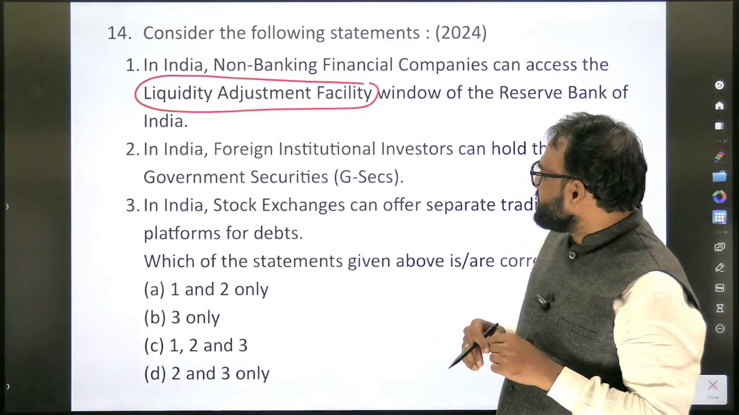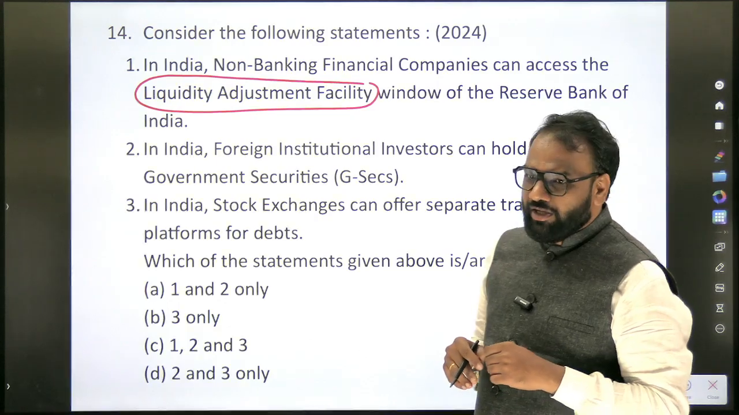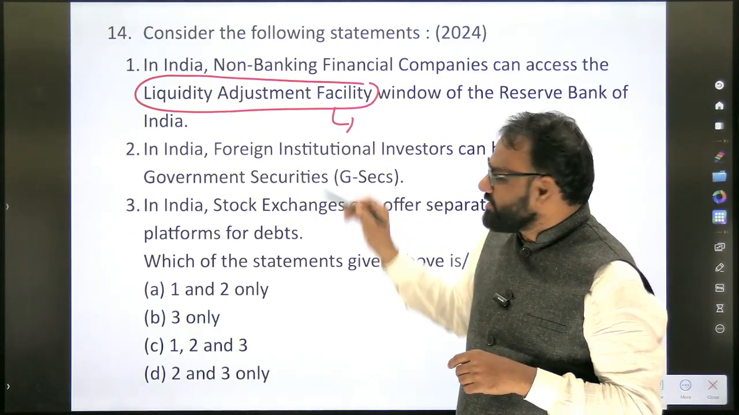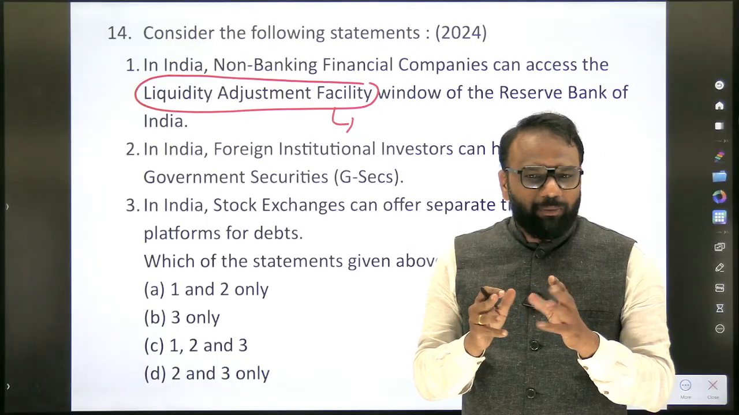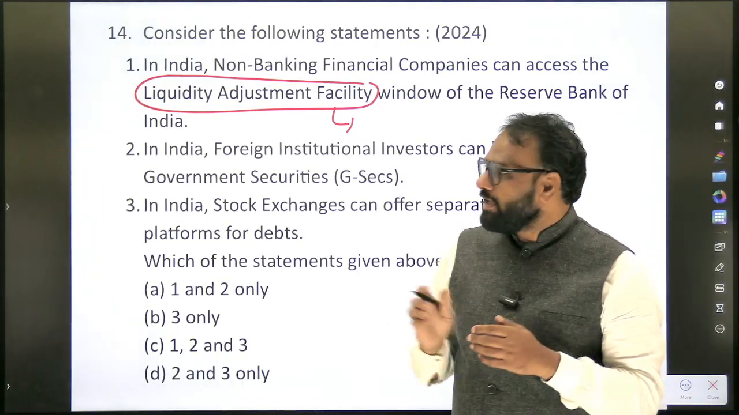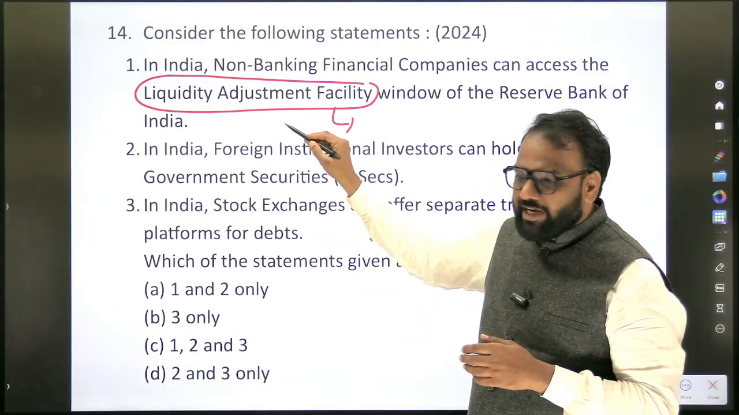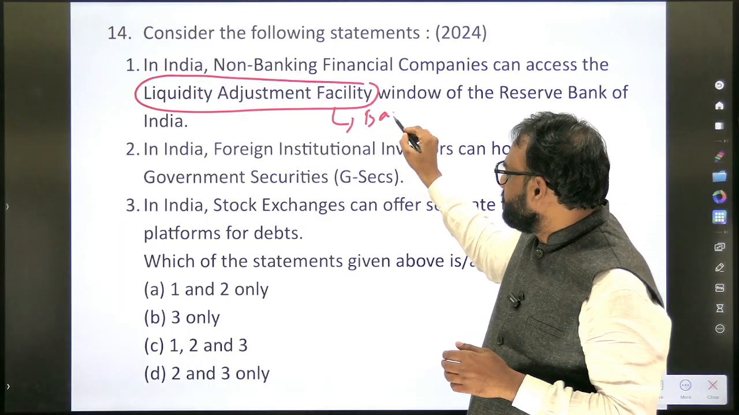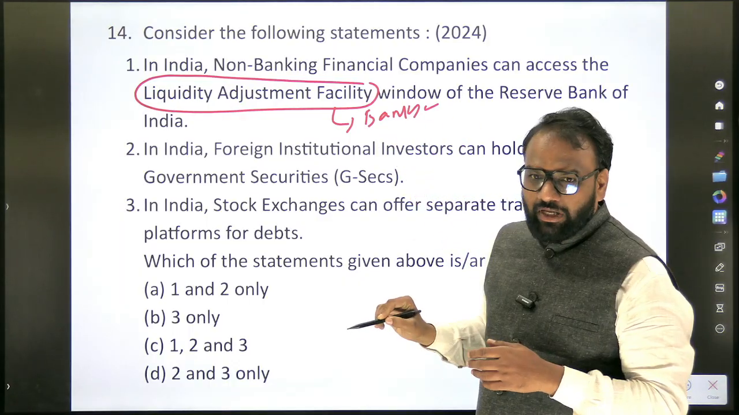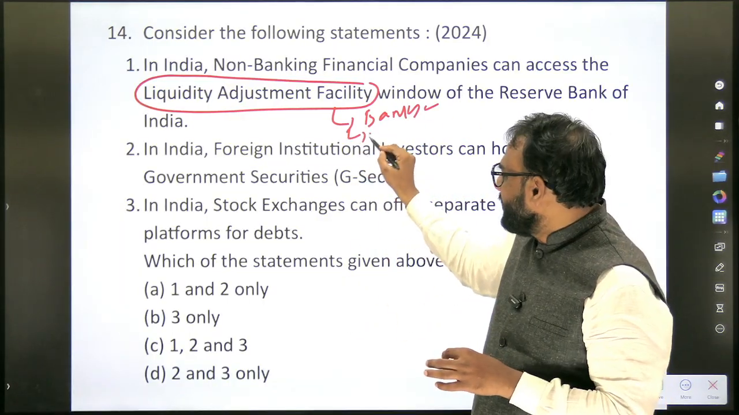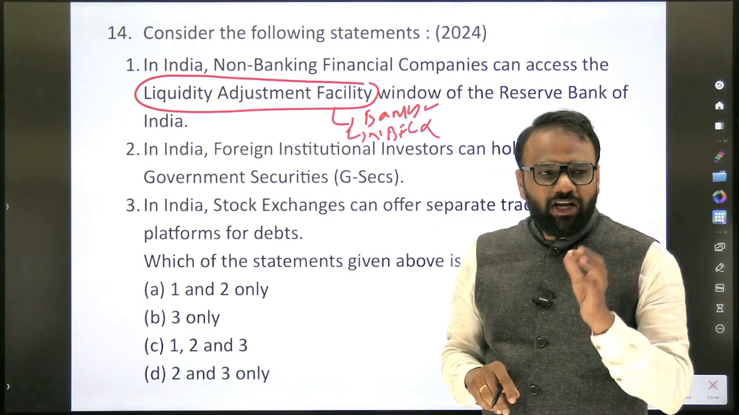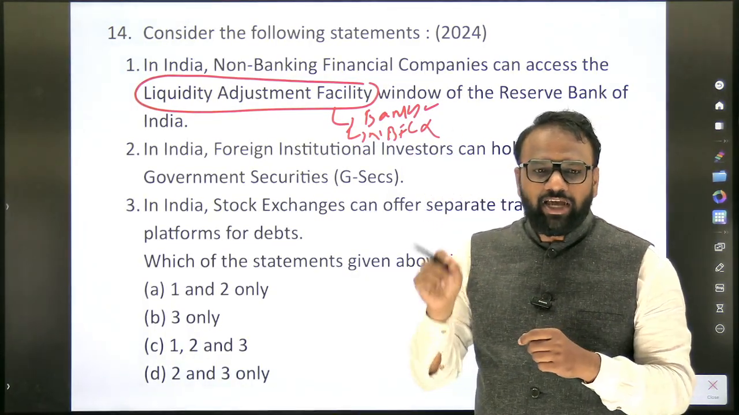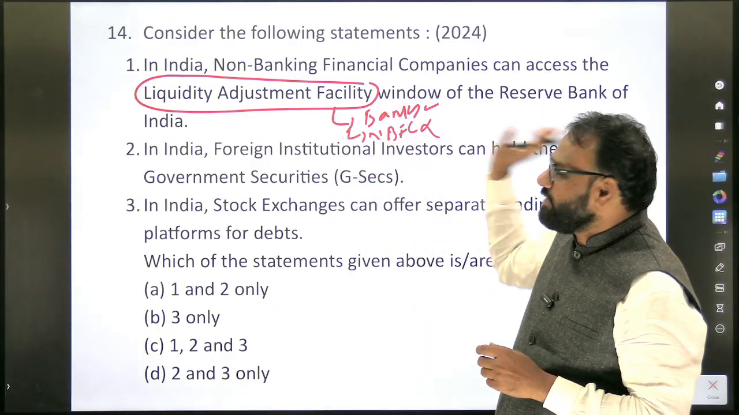So the liquidity adjustment facility window of the Reserve Bank of India. Who all can access it? Under this liquidity adjustment facility, purchasing and selling of repos will take place. So who all can participate? Banks can do it. Now from this question's point of view, NBFCs cannot. In India, non-banking financial companies cannot access the liquidity adjustment facility window.